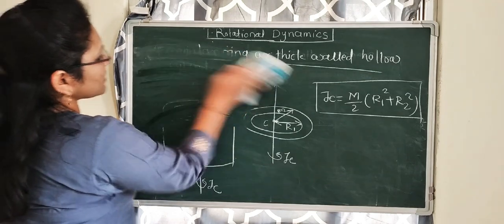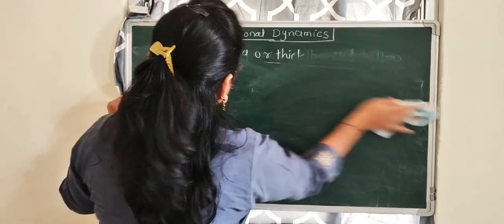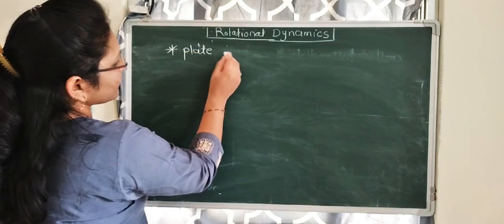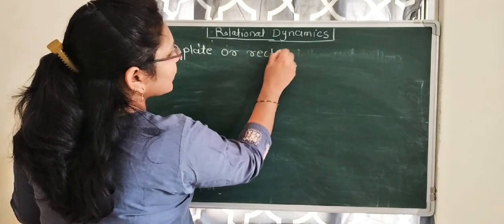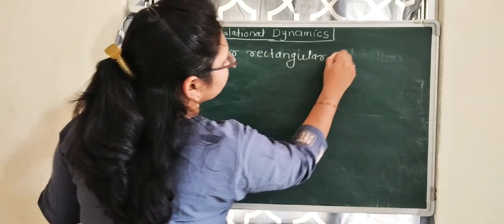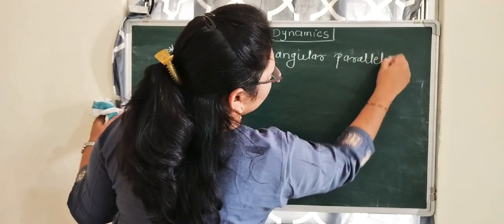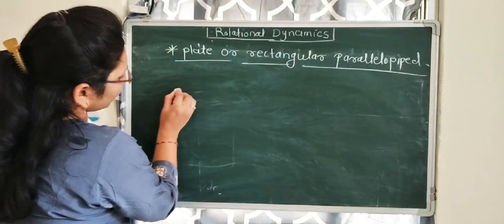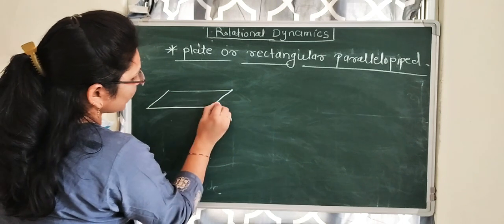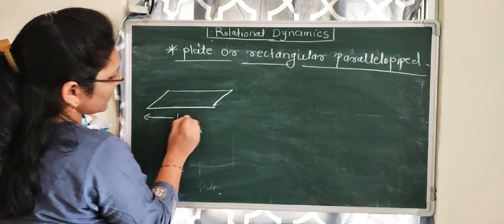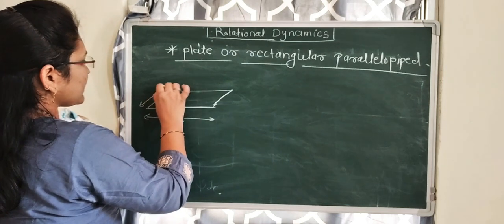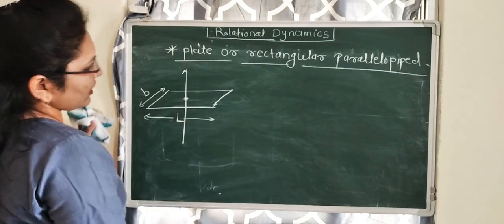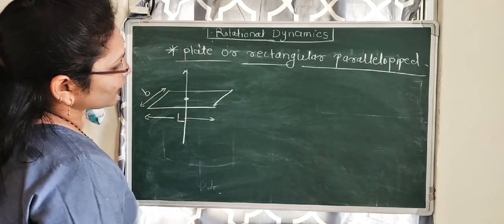Then next case is, if there is a plate or rectangular parallelepiped, consider this is a plate, length of the plate is L and breadth of the plate is B, axis passing through center, okay, and perpendicular to the plane of the plate.